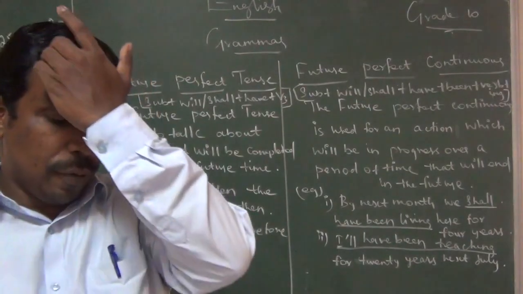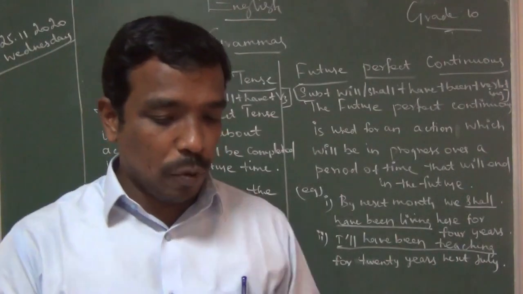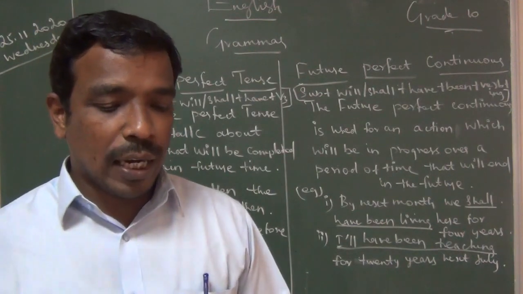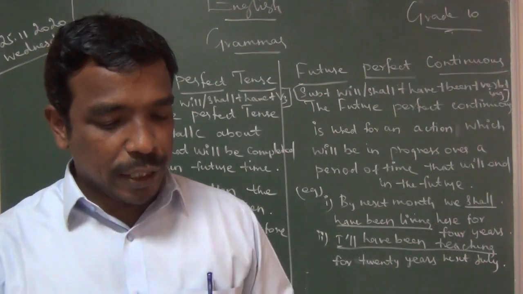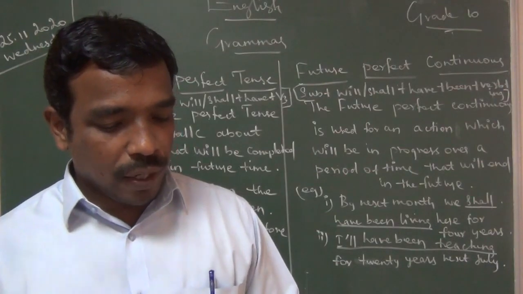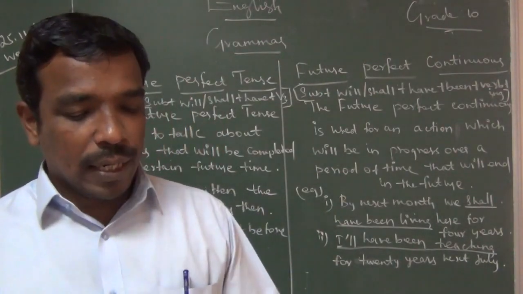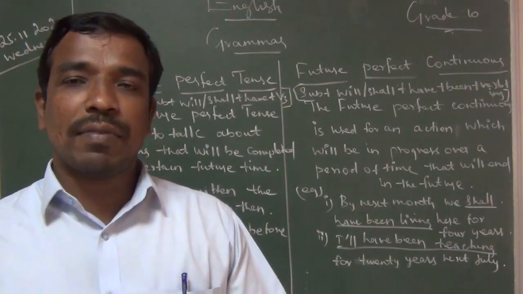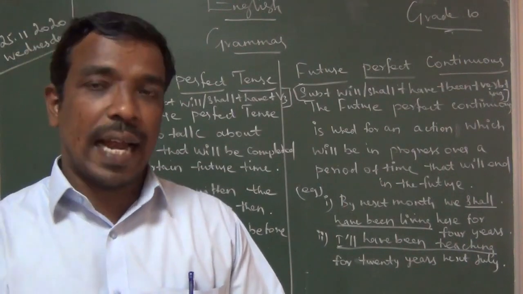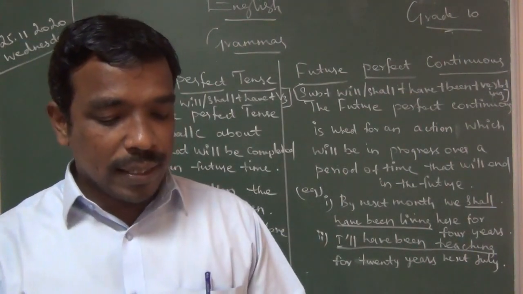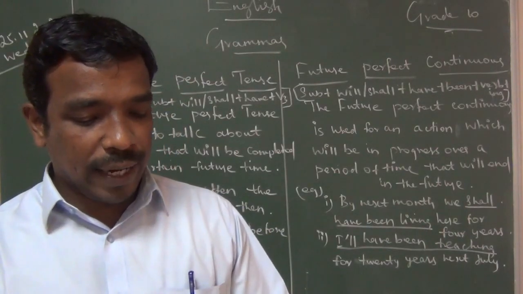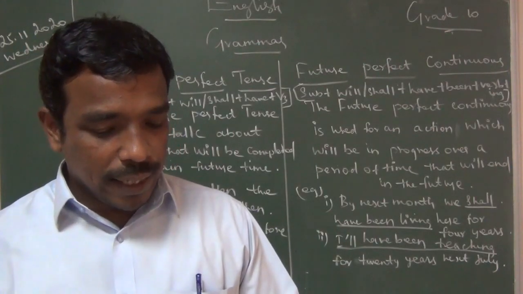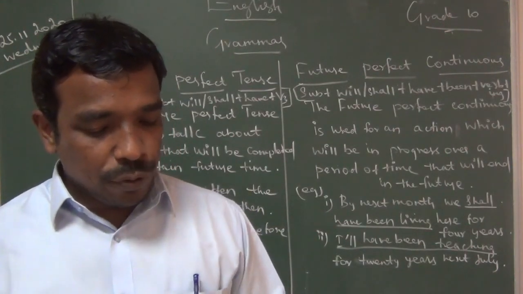I gave only 4 important usages for you, but here more usages are there. Next is the use of the present continuous tense. The first rule: present continuous is used for an action happening at the time of speaking. Some keywords I have given: at present, at this moment. Paul is learning English. It is used for an action in progress that will continue in future. Paul is learning English. So that is the first rule.